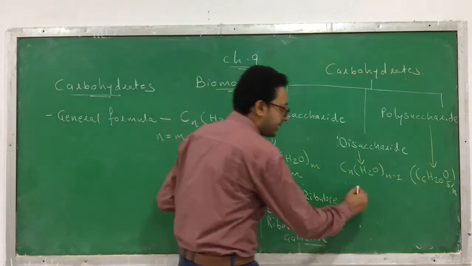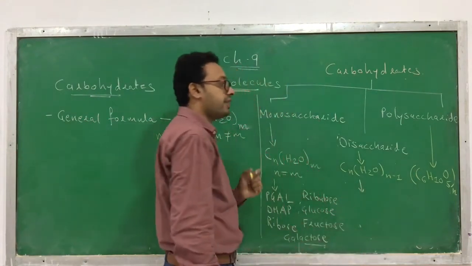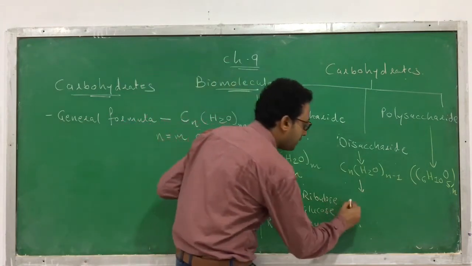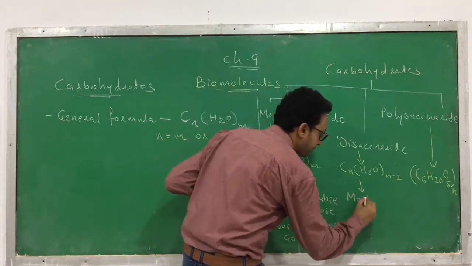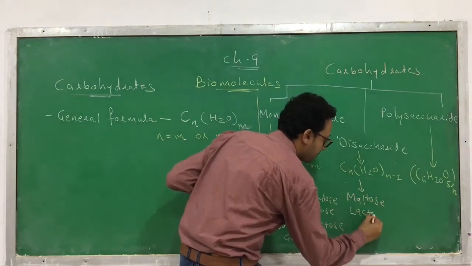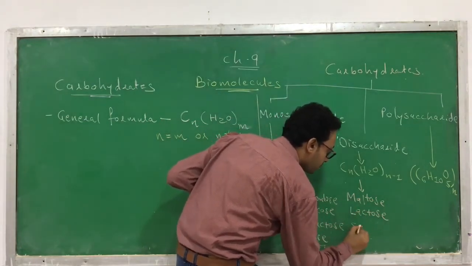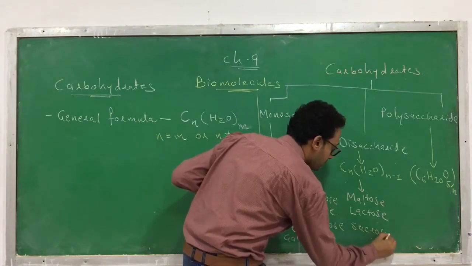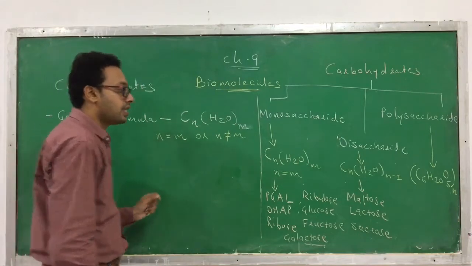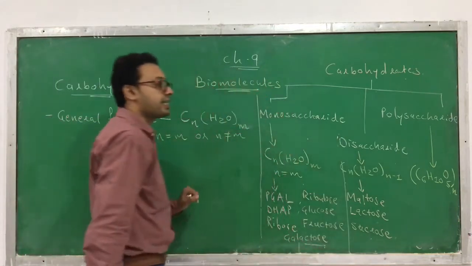Now regarding disaccharide, which are the examples? You have to remember these three examples. First is maltose, lactose, sucrose. Three examples: maltose, lactose and sucrose. These are the three examples of disaccharides.